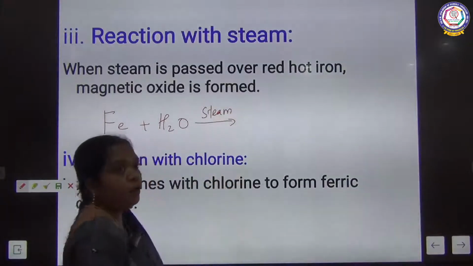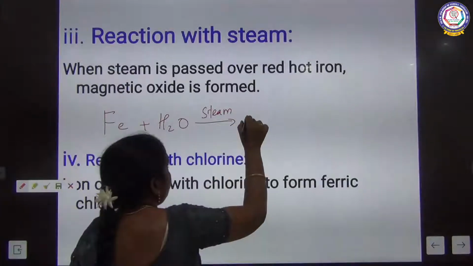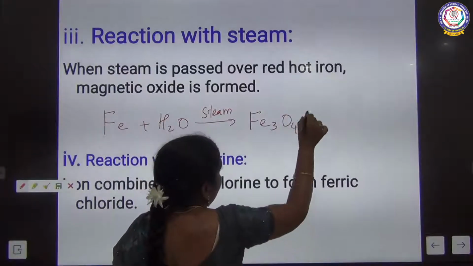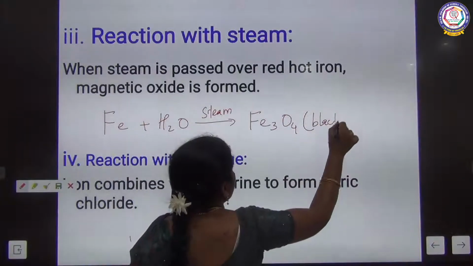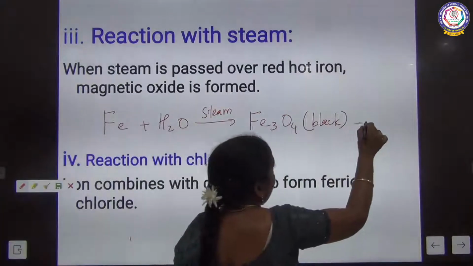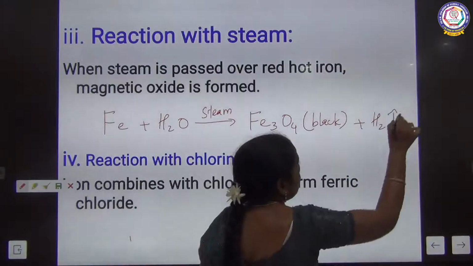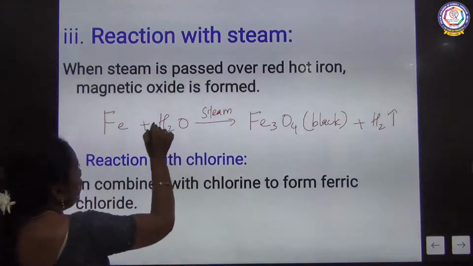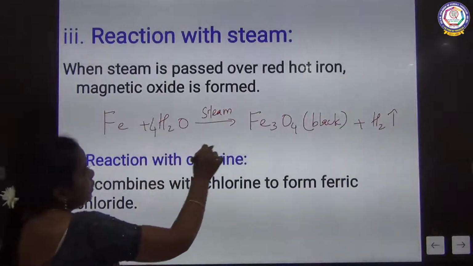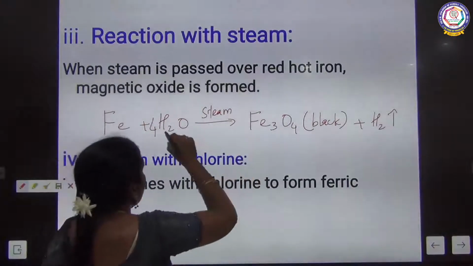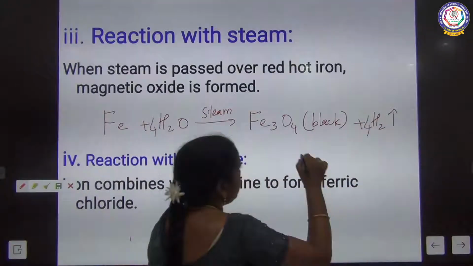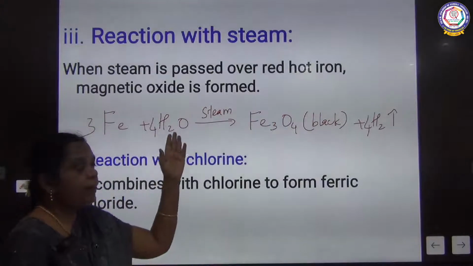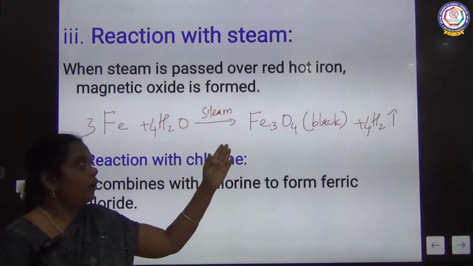We are passing steam over iron. Iron becomes iron oxide, which is black in color, along with the evolution of hydrogen gas. So here, how many oxygen? 4 oxygen. So this becomes 4 twos are 8 here, so 4 hydrogen, and then 3 iron. So this is the reaction of steam with iron, forming iron oxide.